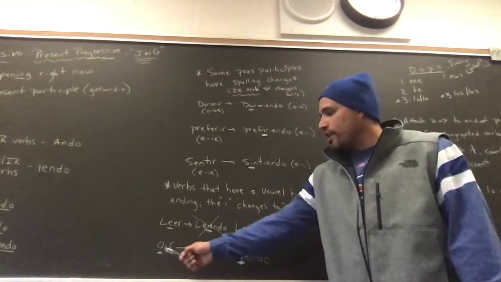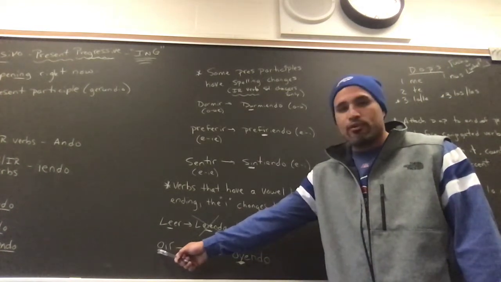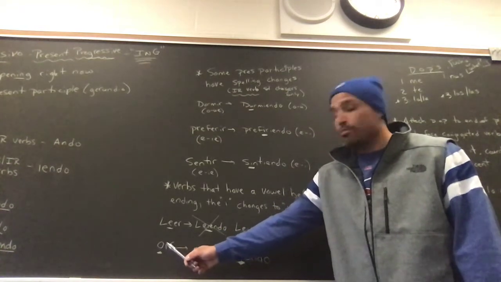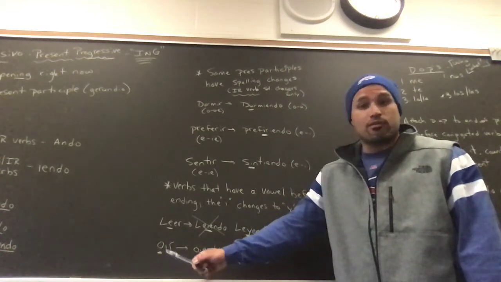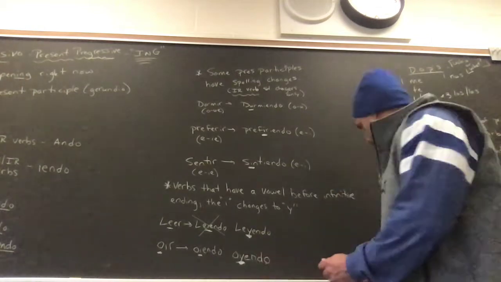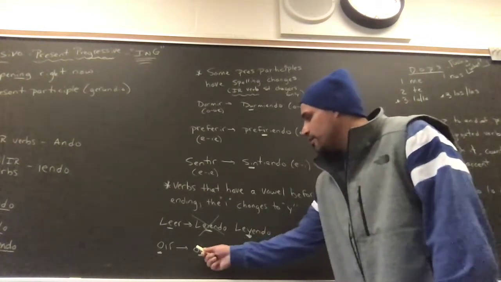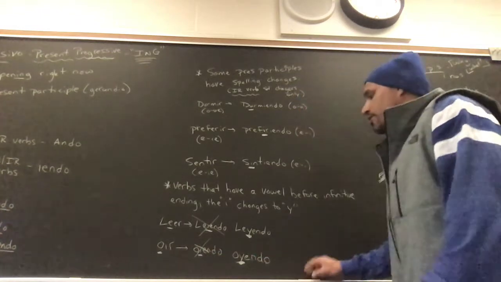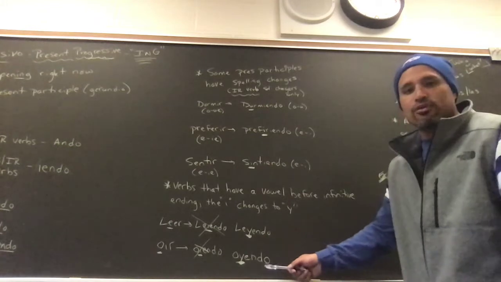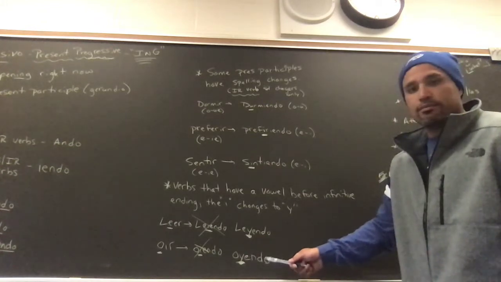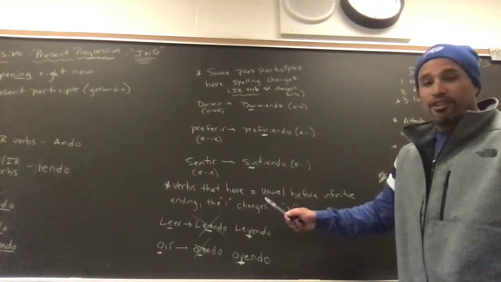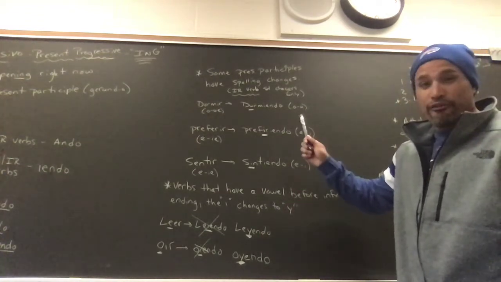Okay? Oír, all right, to hear, to listen. Same thing. Here's our ending, IR verb. There's a vowel right before the ending. So that O tells you there's a vowel before the ending, that whenever we put it in the present participle, we're going to drop the I and add a Y. So instead of O-I-E-N-D-O, we can't have that. That's a no-no. Right? It's going to be oyendo, O-Y-E-N-D-O.